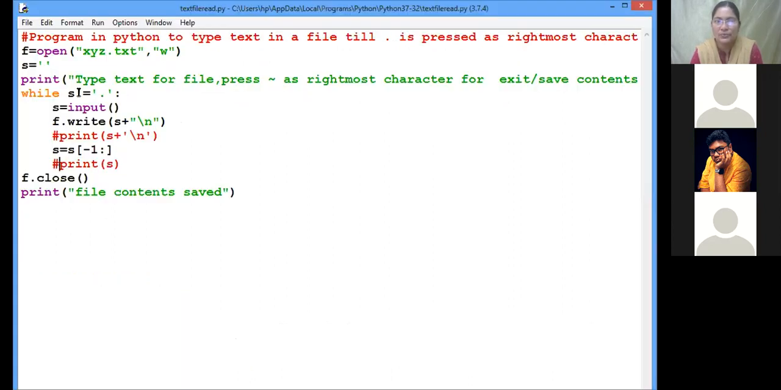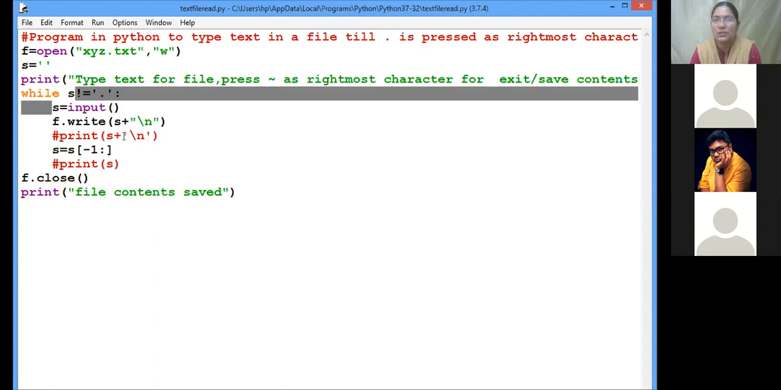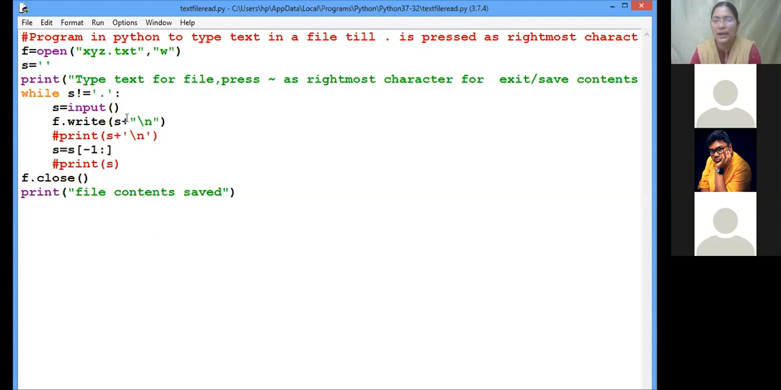Yes, so first we have read the character. First the null character or nothing is there in the variable s, so it is not equal to dot, isn't it? So as long as it is not equal to dot, it keeps reading. You take the input, and whatever input you have given is there in s. Now I have added one new line character, so that after pressing the enter key, when we are writing, that new line character also will be written into the